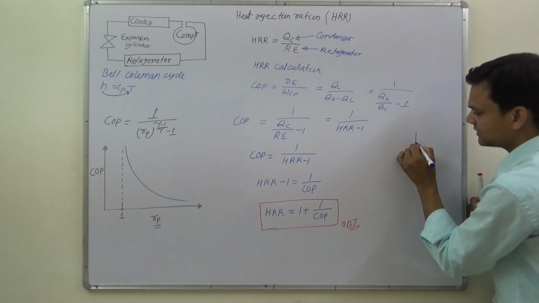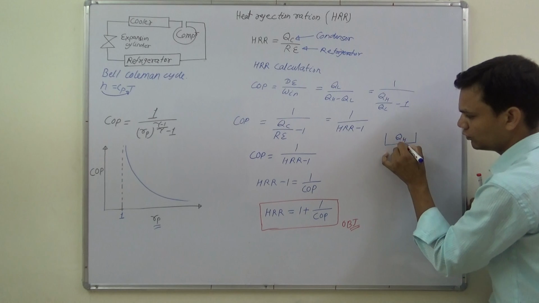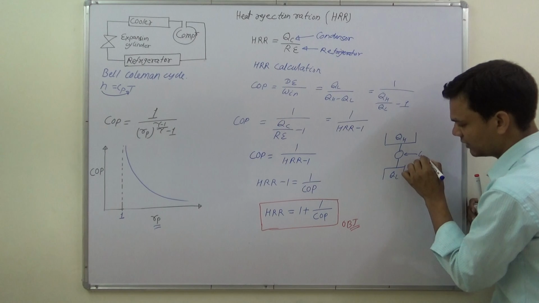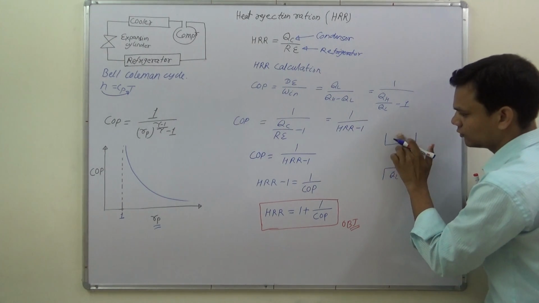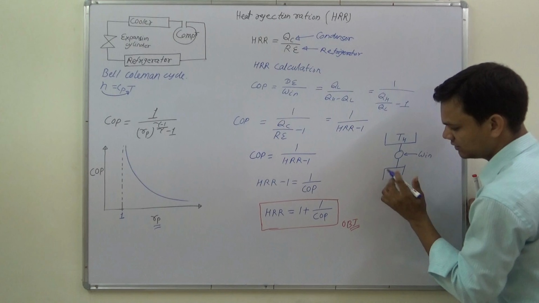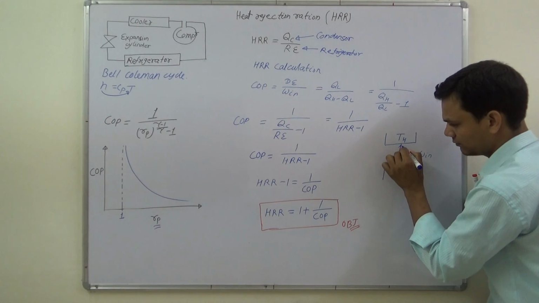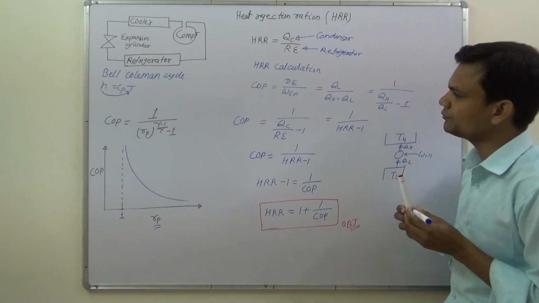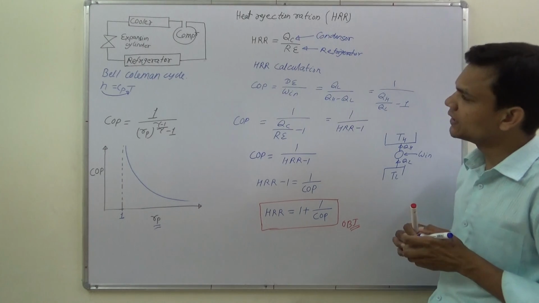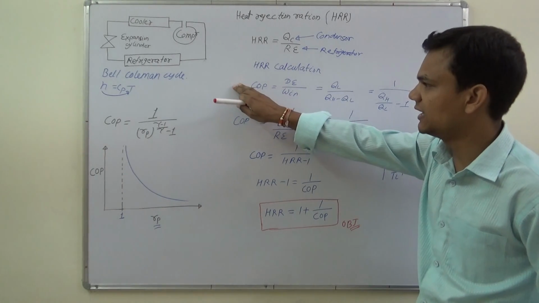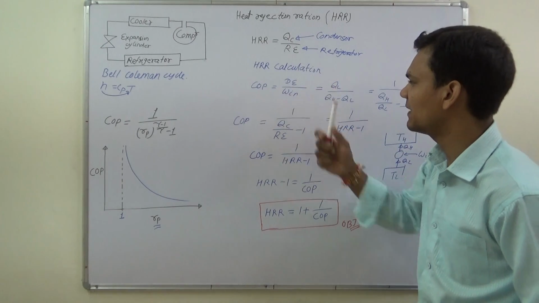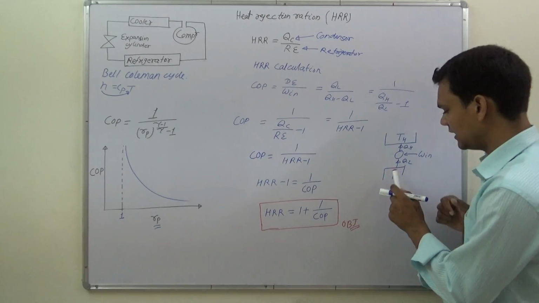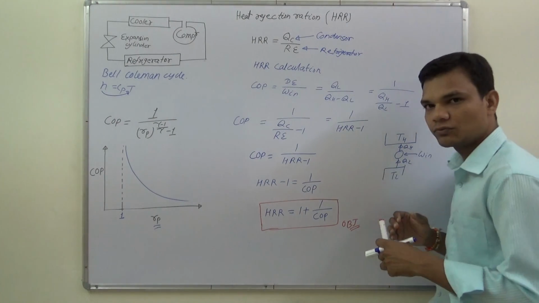So we can easily understand: QH, QL, work input, this is TH, this is TL, Q higher, Q lower. We want the desired effect for the refrigerator, so the desired effect is divided by the work input. We get the desired effect in the evaporator, that is, we want to cool it.